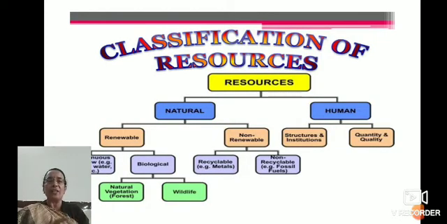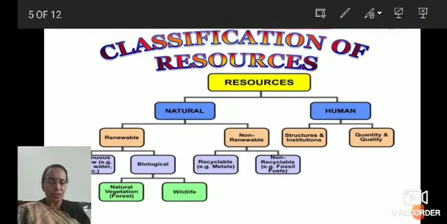So these resources are classified into many types. First is natural resources and the other one is human resources. Under natural resources, they are classified into renewable resources and non-renewable resources.